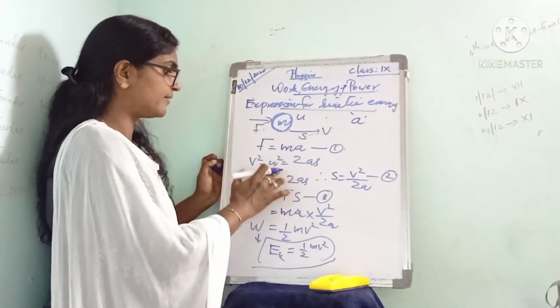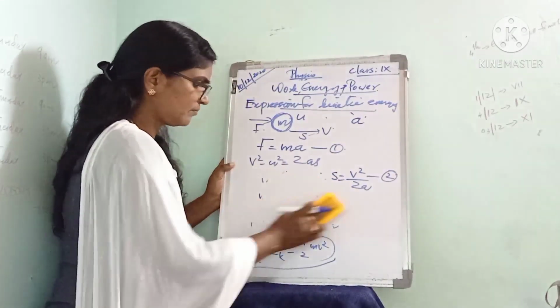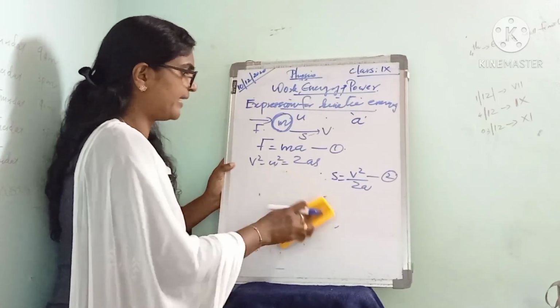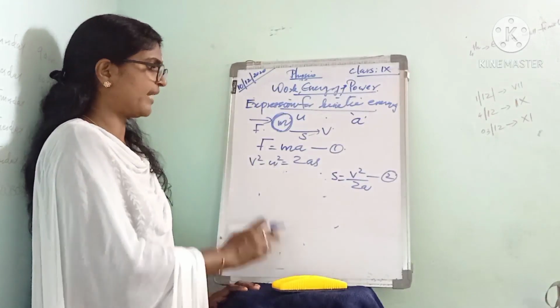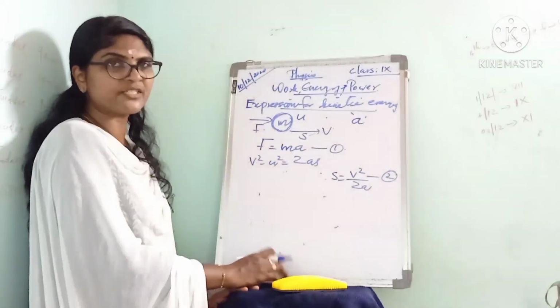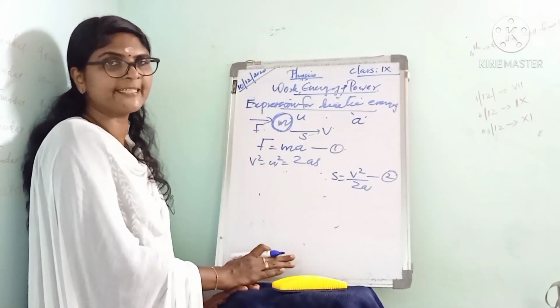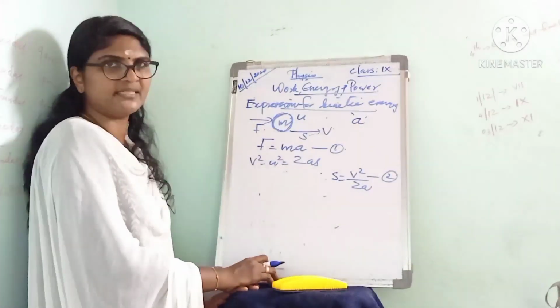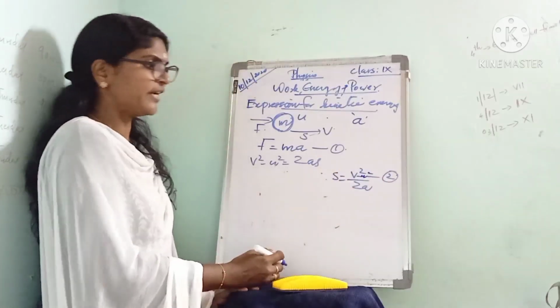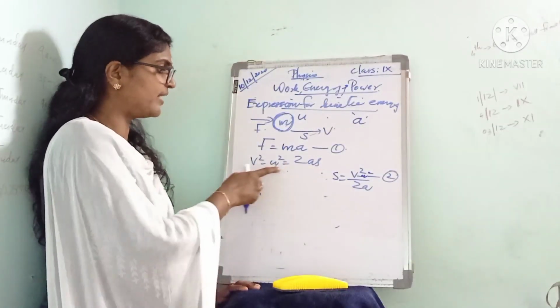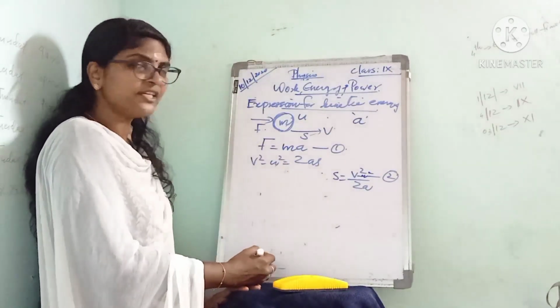Here we can write v square minus u square equal to 2as. In this case, the initial velocity is not 0. So s can be written as v square minus u square divided by 2a.